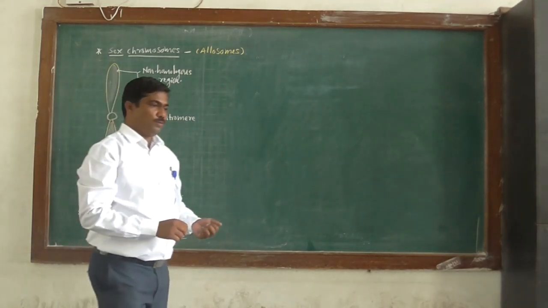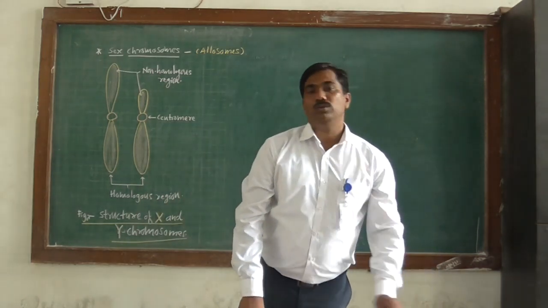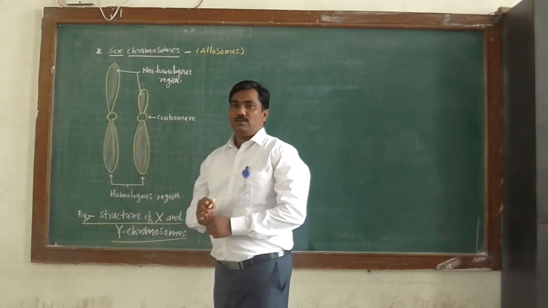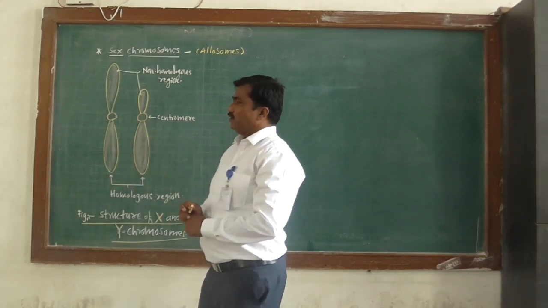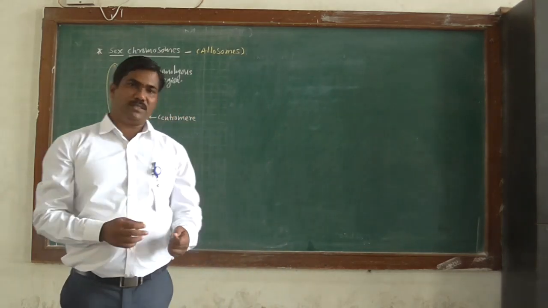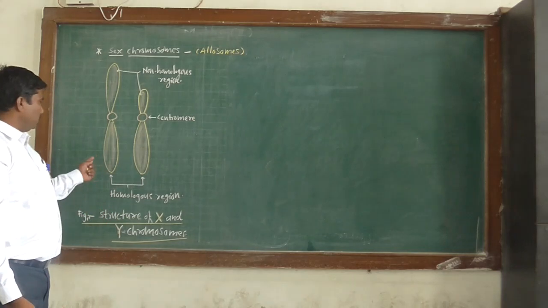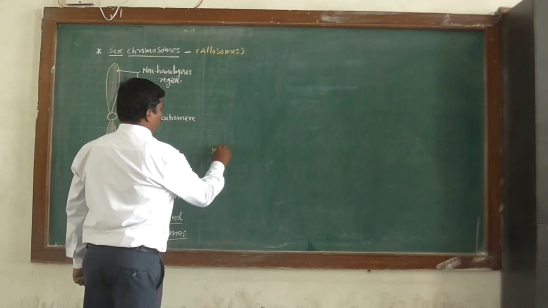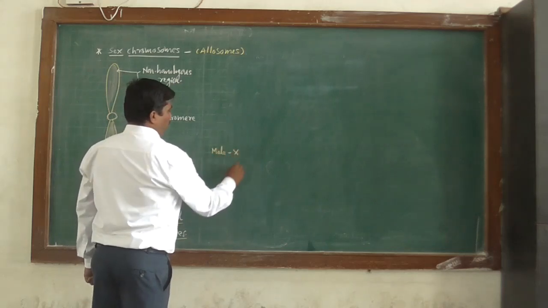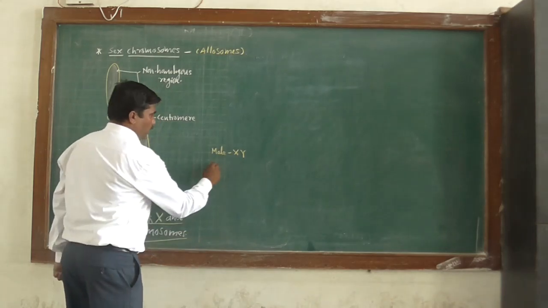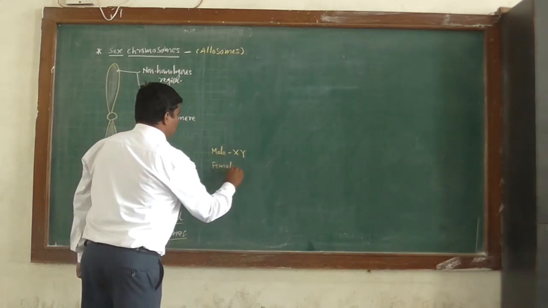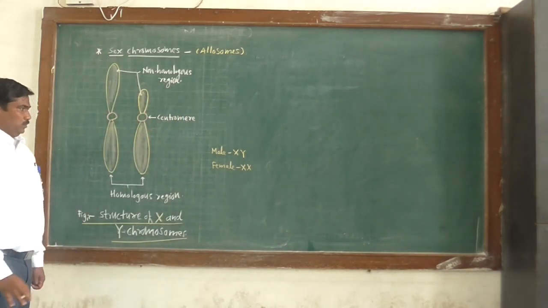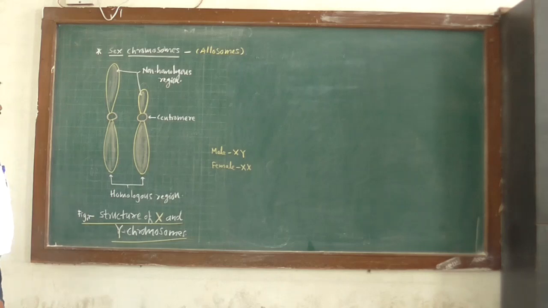In case of human beings, there are two types of sex chromosome: one is the X chromosome and another is the Y chromosome. In mammals or other mammalian species, there are also these two types of sex chromosome, X and Y. In case of human men, there is one X and one Y chromosome. You know that. In case of human female, two X chromosomes are present. So now we discuss the structure of this X and Y chromosome.